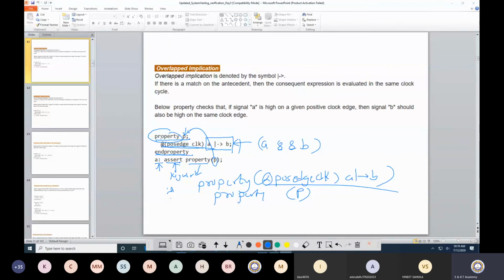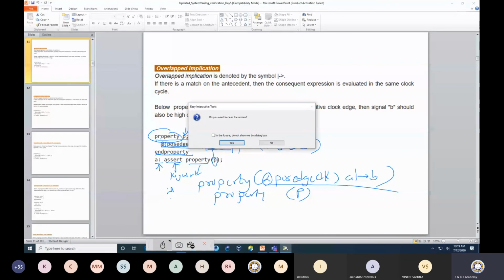Sometimes it may happen that you have multiple properties. At that time it is a good way to write them down as multiple properties and then try to assert one property one by one. So this way you can do it. Let's move ahead to our next slide.